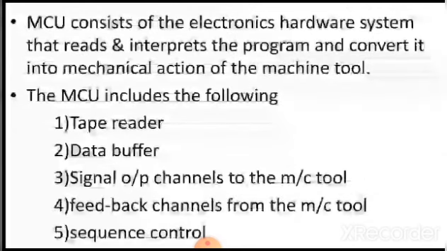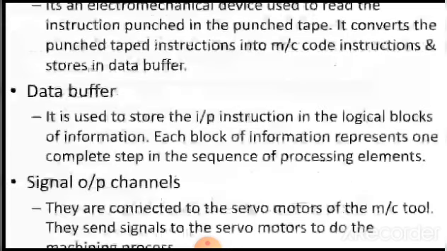Machine control unit consists of an electric hardware system that reads and interprets the program and converts it into mechanical action of the machine tool. It includes a tape reader, where the punched tape is processed and read, and a data buffer used to store the instructions in the tape. Signal output channels go to the machine tool. The data buffer sends the signals to the machine tool for processing, and there are feedback channels from the machine tool. Sequence control and control panel.